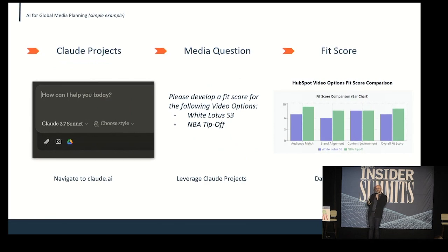Within the Claude project, we could say, even overall fit score, why did you give that an overall fit score? Take us back to the actual audience segmentation that leads to it. So then we could source it whenever we're planning as well, or at least helping us plan from a thinking perspective of, does this make sense and why?